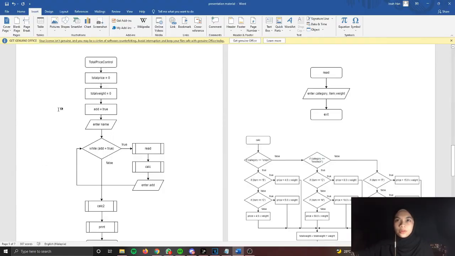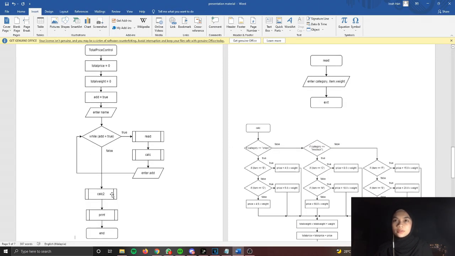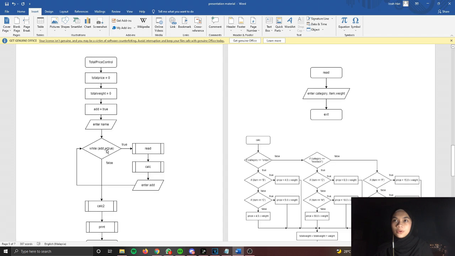For the flowchart with module, the process is the same as the flowchart without module, but in this flowchart, it consists of 4 modules. After entering the loop, the read module will take place for the user input. Once the required data is entered, it will exit the read module. The data from the read module, which are category, item, and weight, will be passed to the main module. Then it will pass to the calc module.